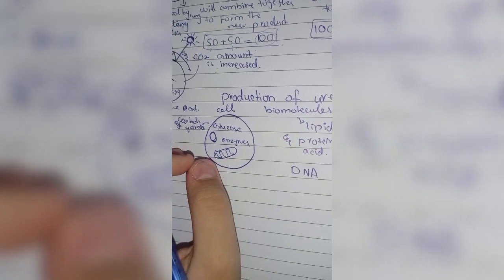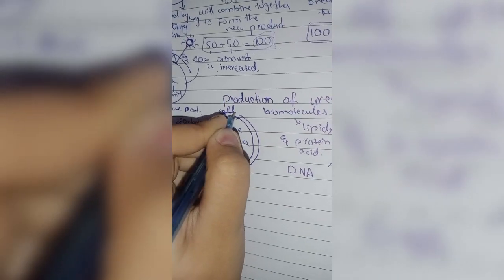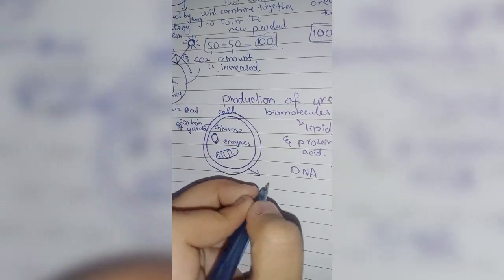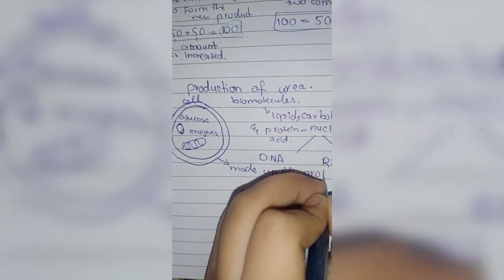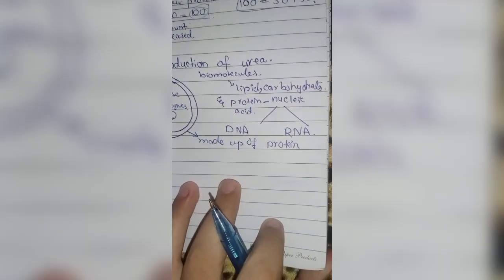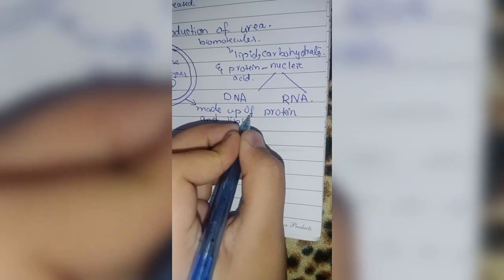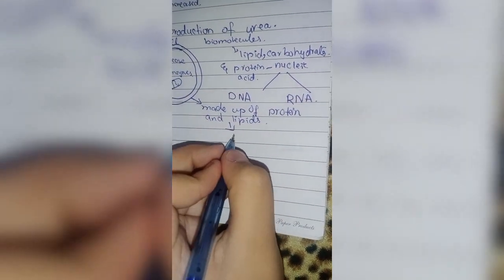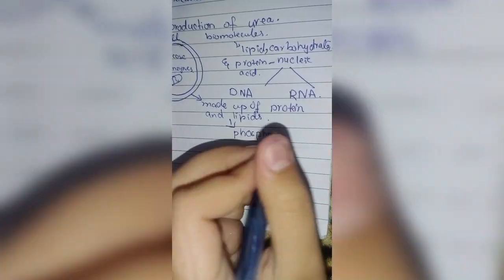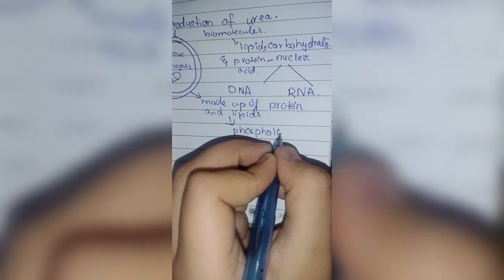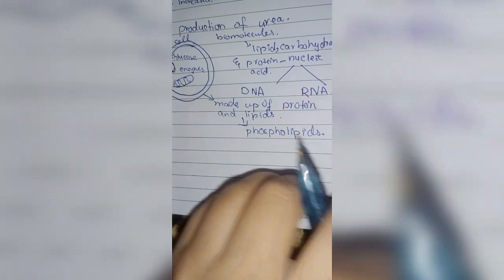Now the cell membrane of this cell is made up of protein and lipids, also known as phospholipids.